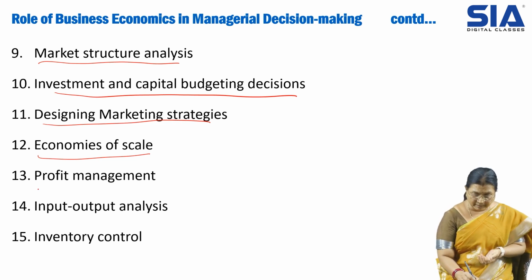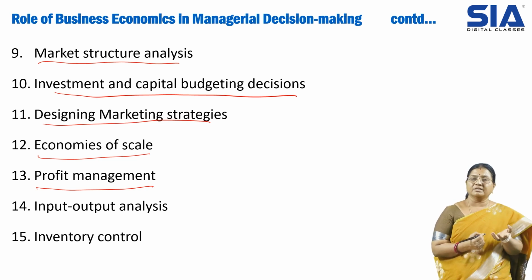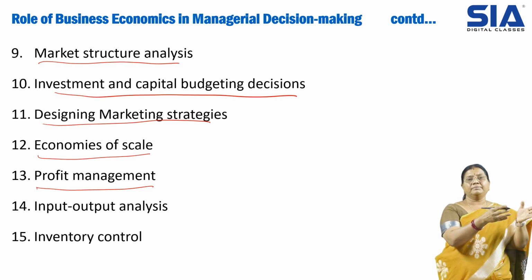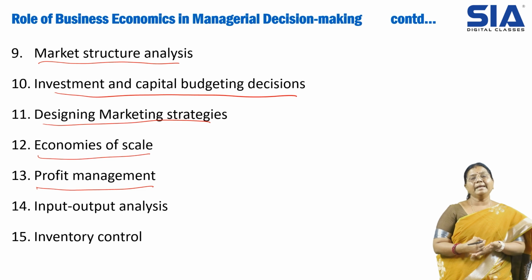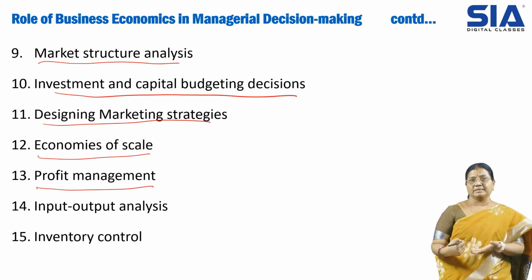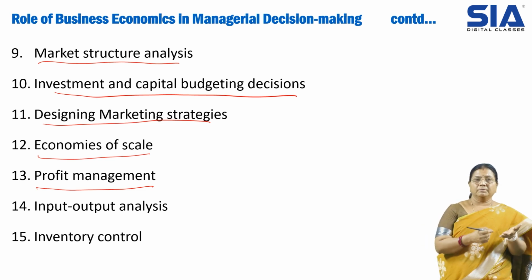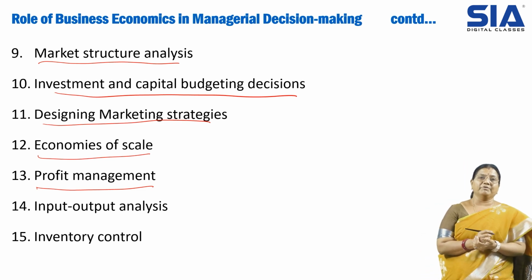Then profit management. If we have a certain goal to achieve, like this year we have to earn this much profit, this is the task or the goal. For achieving that goal, what should we do? That is important. Profit management will help us in scheduling or planning what the production should be, what the output should be, what the sales should be, and what the inputs should be, and when they have to be procured. This way economics will help in profit management.